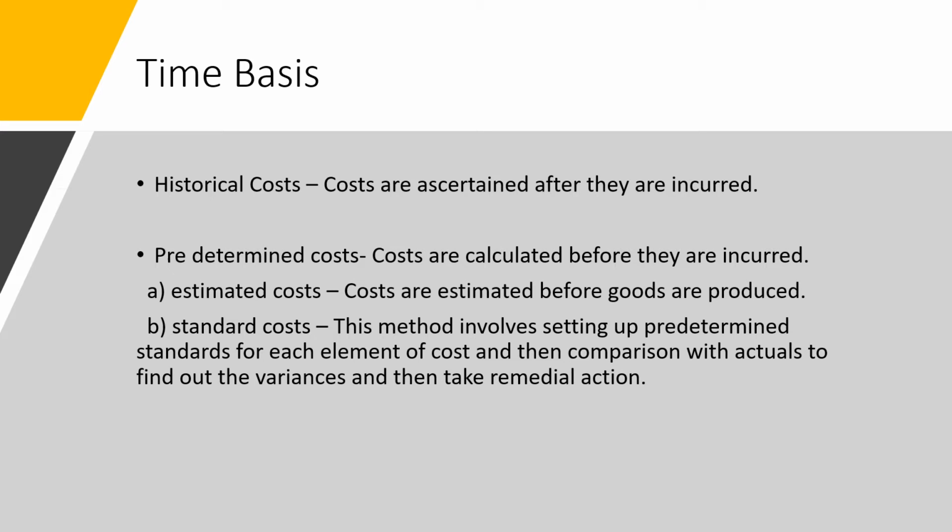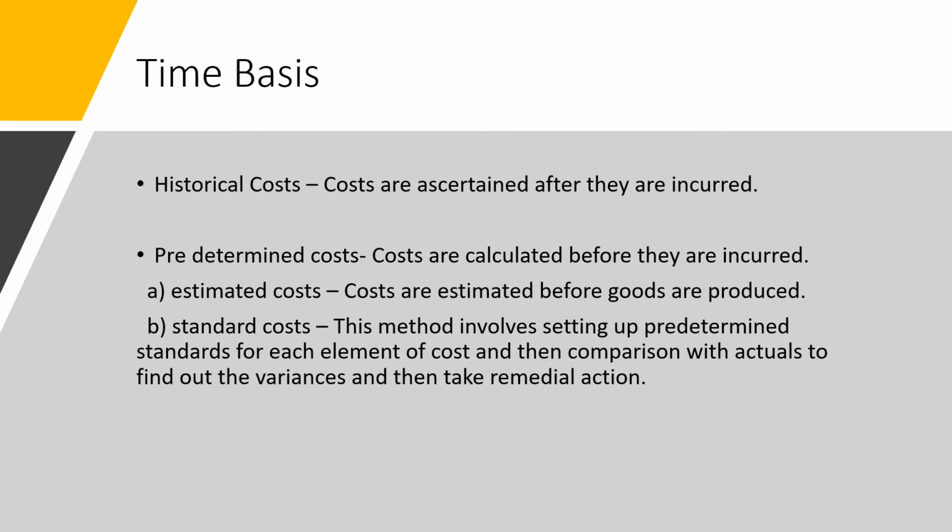And we cannot do any changes to these costs. We cannot control these costs because they have already been incurred. Only when the production of a particular thing has already been done can we ascertain such type of cost. These costs can only be verified, but they cannot be controlled.